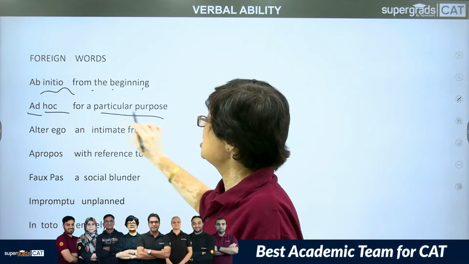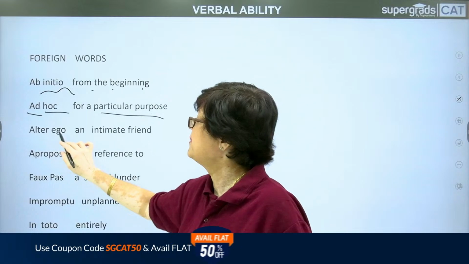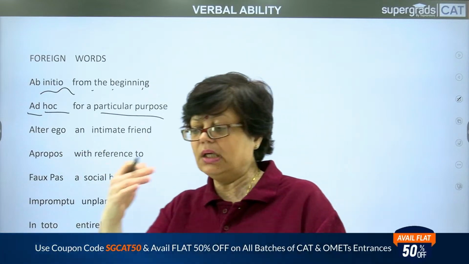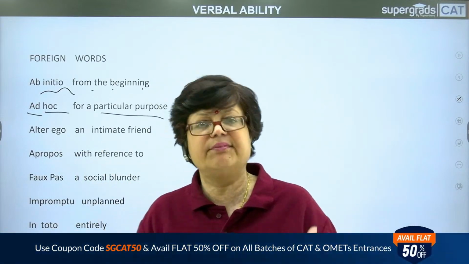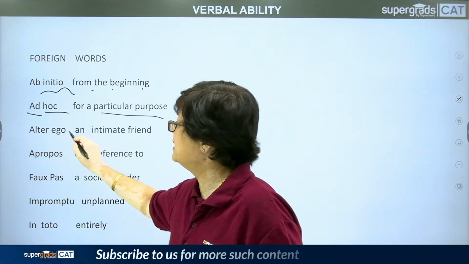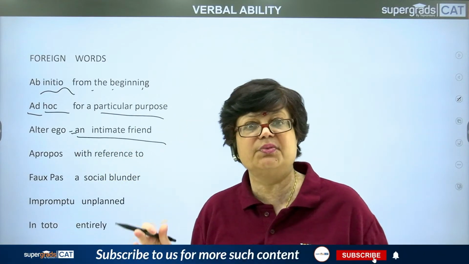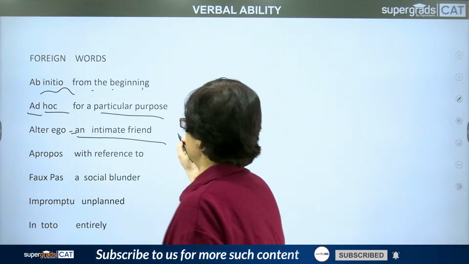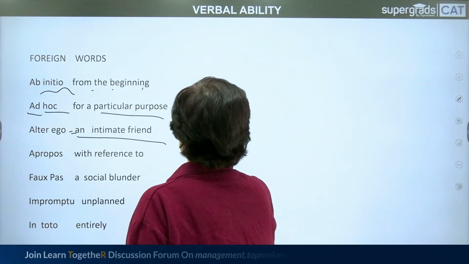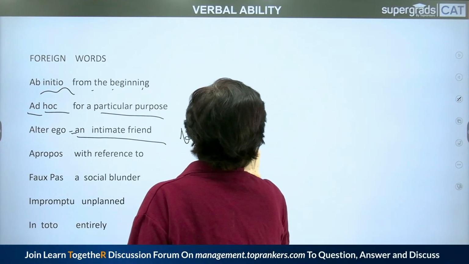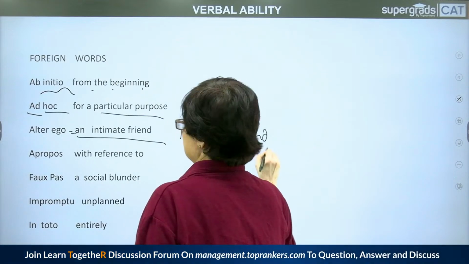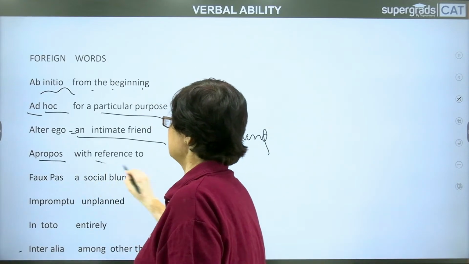Then alter ego. Alter ego is your intimate friend, a very close friend or a bosom friend. You might have heard this phrase as well. Bosom friend, the one who is very close to you. Apropos is with reference to.